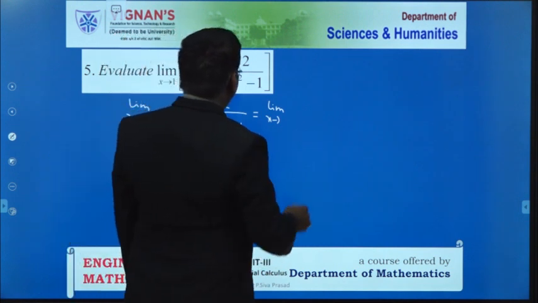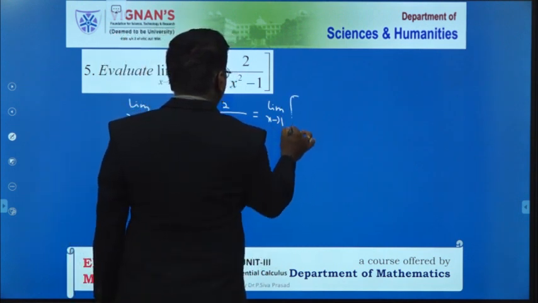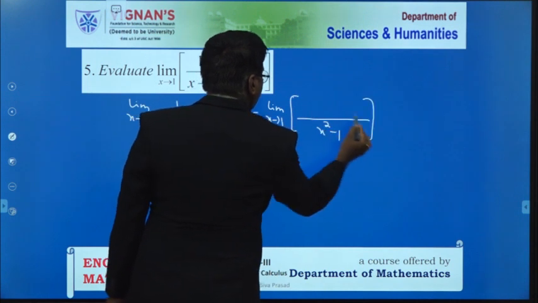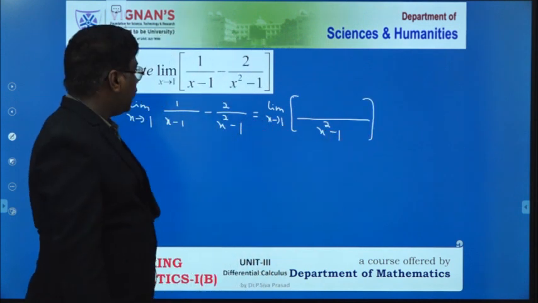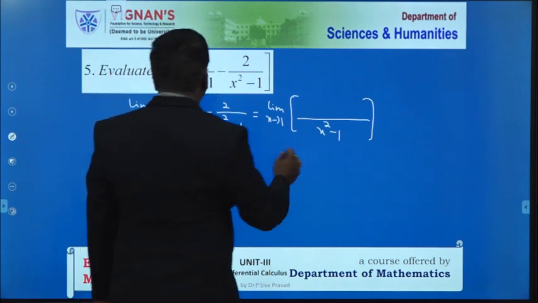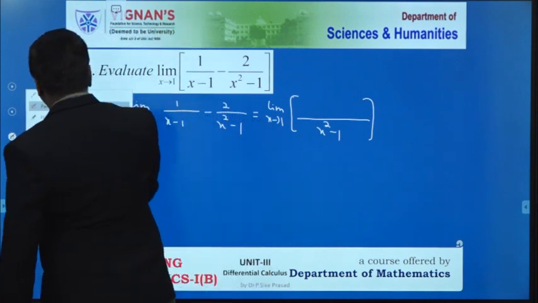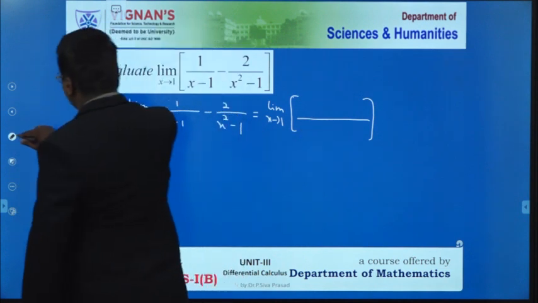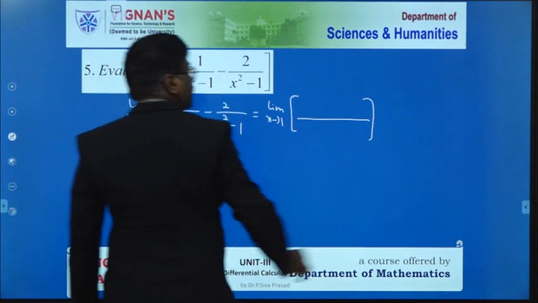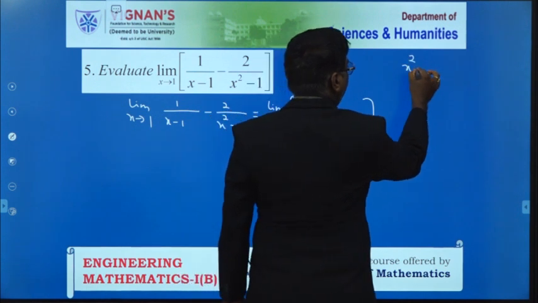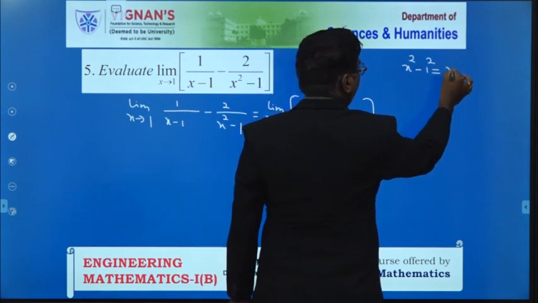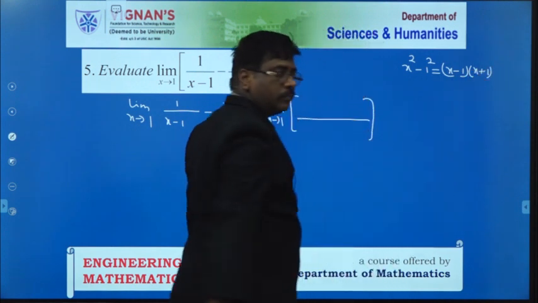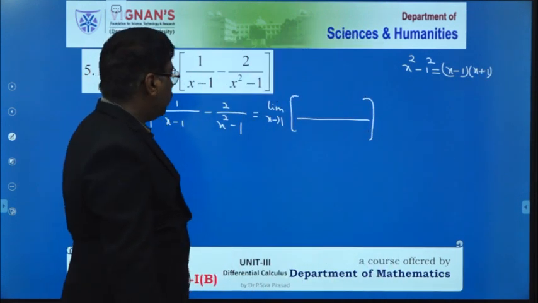So, directly, x tends to 1. Here I have to take x square minus 1 as the LCM. X square minus 1 I have to write as x minus 1 into x plus 1, because of the a square minus b square formula. So x minus 1 into x plus 1 only. Here I have to take the LCM.